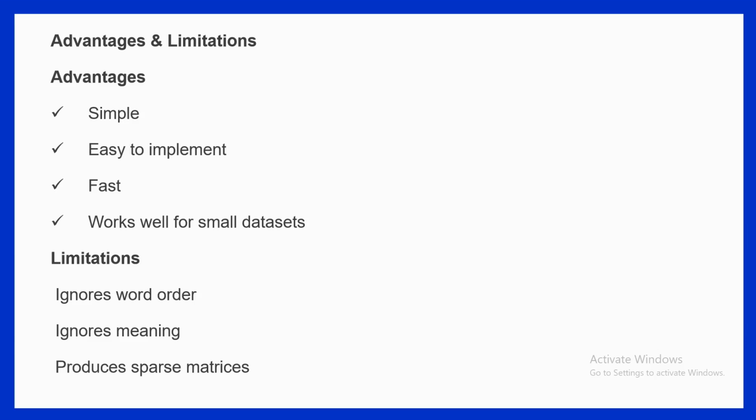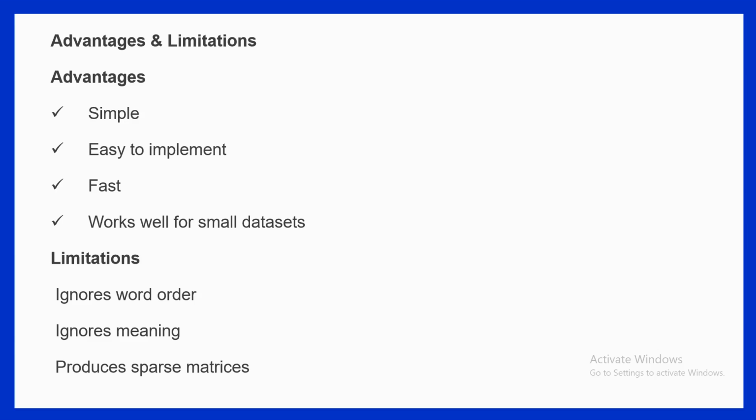The second advantage is that it is easy to implement. Libraries such as Scikit-learn and CountVectorizer are simple functions that make it possible to convert text into numerical vectors with just a few lines of Python code. The third advantage is that it is fast. Because it counts the frequency of words, it requires relatively low computational power compared to other NLP techniques. Another advantage is that it works well for small data sets also. For some applications like spam detection, document classification, or basic sentiment analysis, bag of words often provides good results.